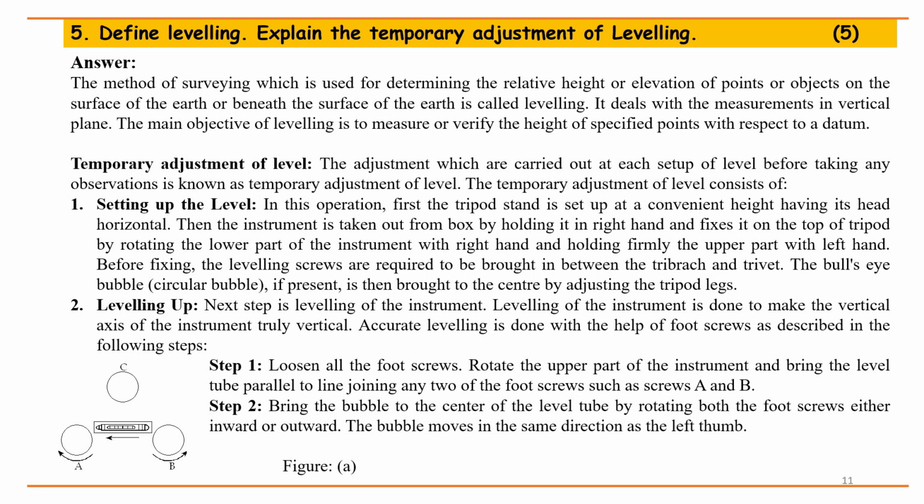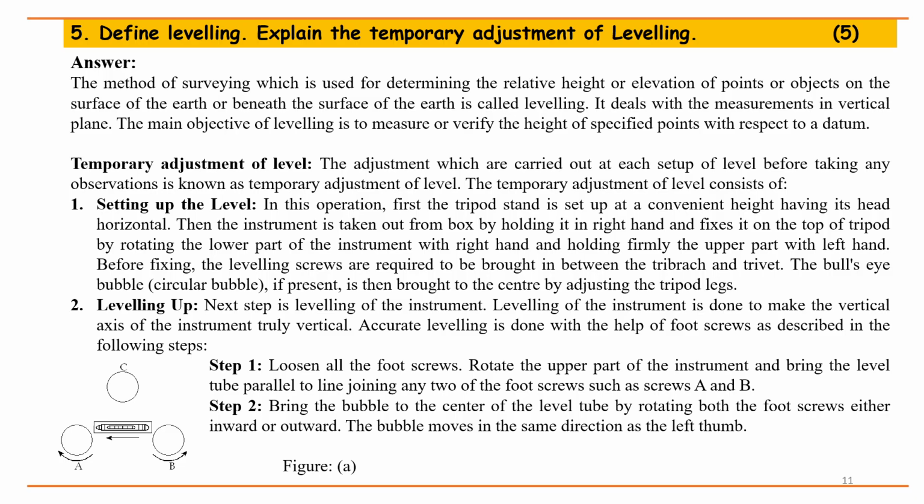Then the instrument is taken out from the box by holding it in the right hand and fixed on the top of the tripod by rotating the lower part of the instrument with the right hand and holding firmly the upper part with the left hand. Before fixing, the leveling screws are required to be brought in between the tribrach and trivet. The bullseye bubble, circular bubble, if present, is then brought to the center by adjusting the tripod legs.